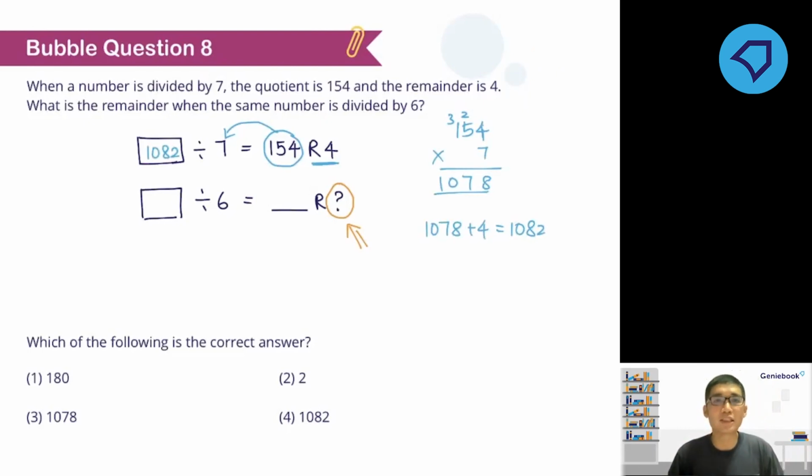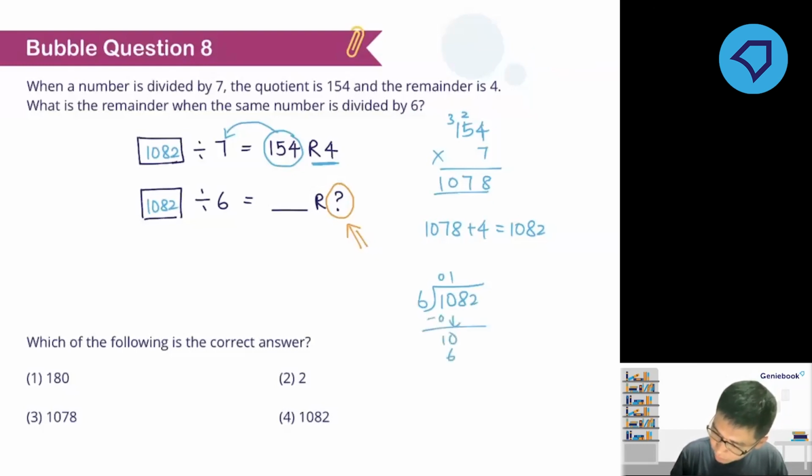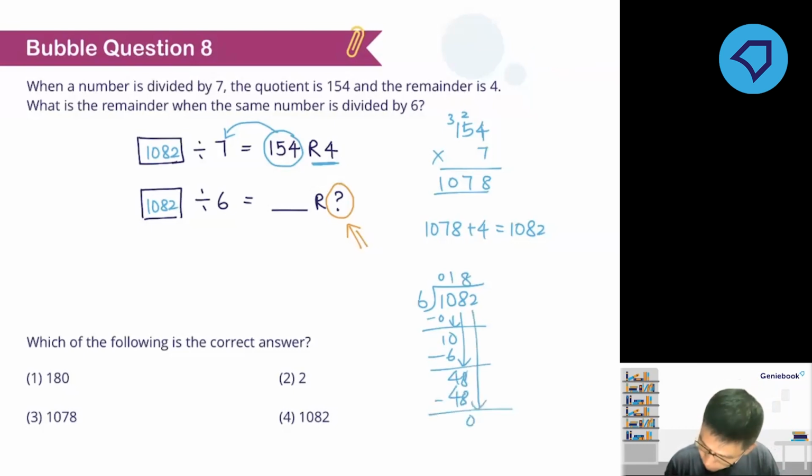So then we just need to perform the division of 1082 by 6. Okay, so I'll speed up. Okay, so the remainder is 2, right over here.